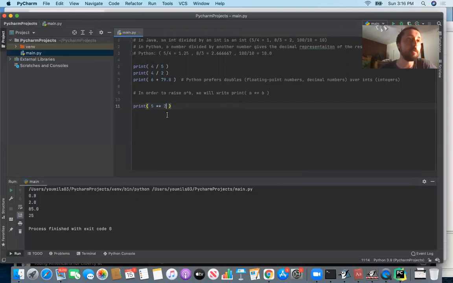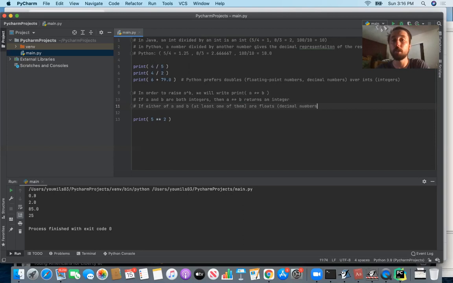If one of the numbers is a floating point number, your result will be returned as a floating point number. Let me show you what I mean by that. If a and b are both integers, then a to the b returns an integer. But if at least one of them is a float, so a decimal number, then a to the b returns a floating point number, a float.